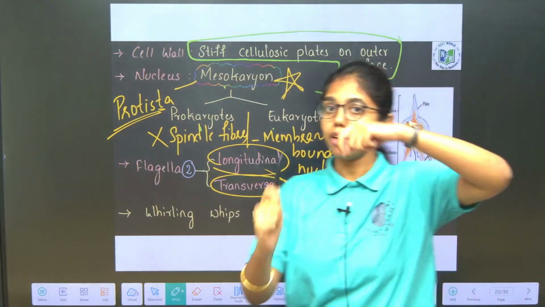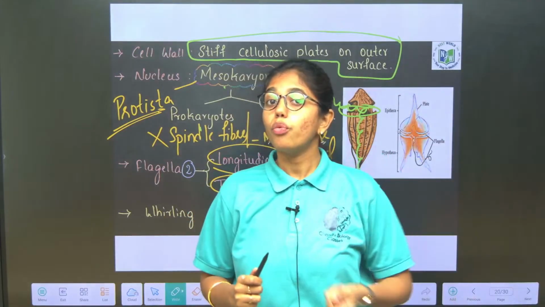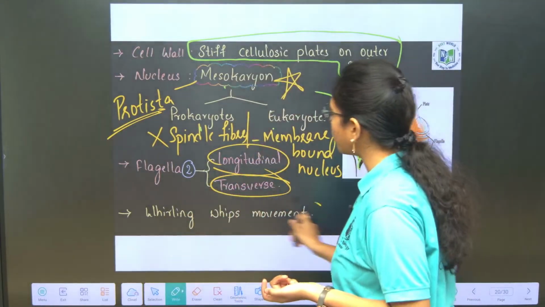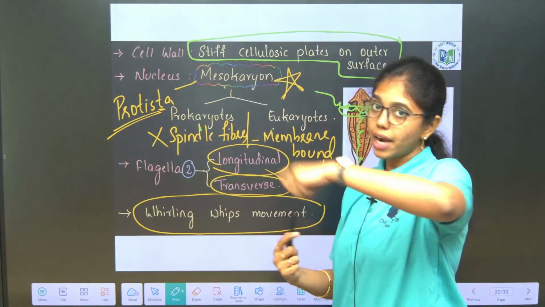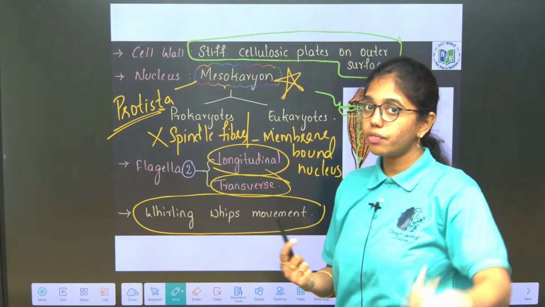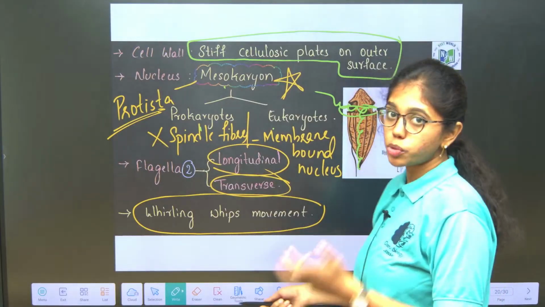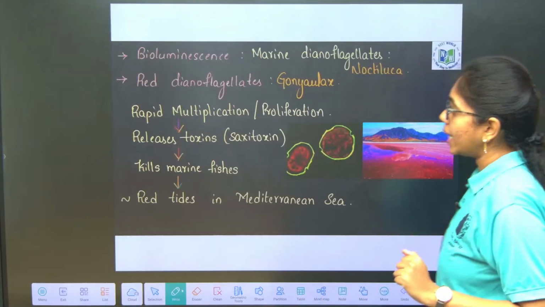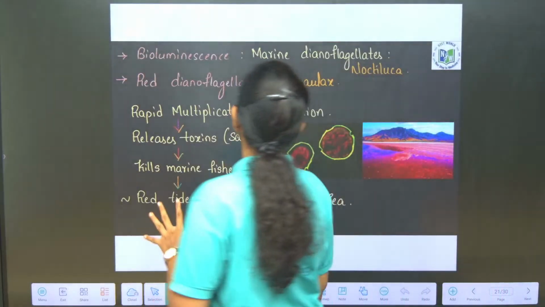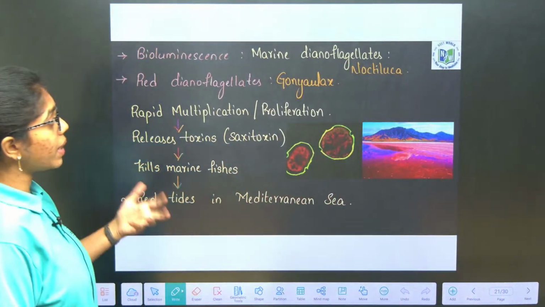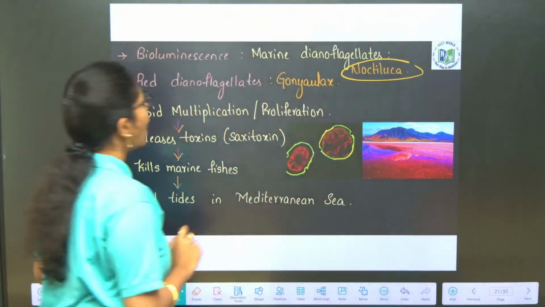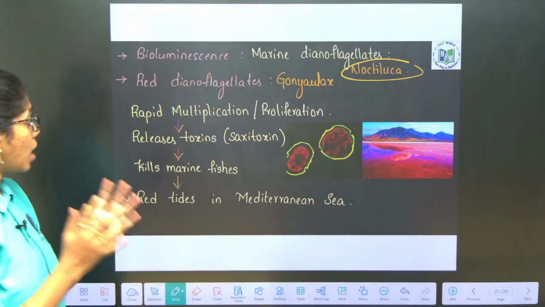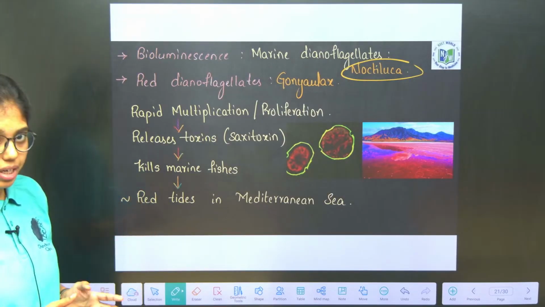Both the flagella move as such, forming whirling whip movement. It gives what movement? Whirling whip movement. Two flagella, longitudinal and transverse, will move and it will give you whirling whip movement. And next, bioluminescence. Bioluminescence, these are what? Marine dinoflagellates, like for example Noctiluca, and red dinoflagellates which cause red tides in the Mediterranean Sea.